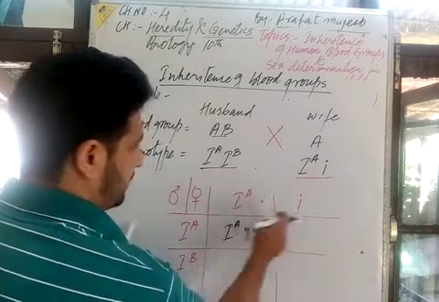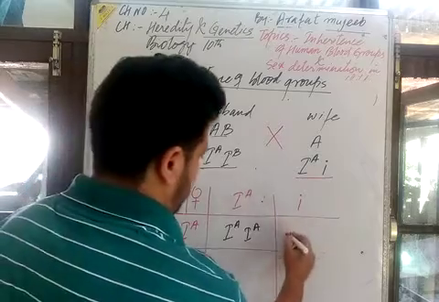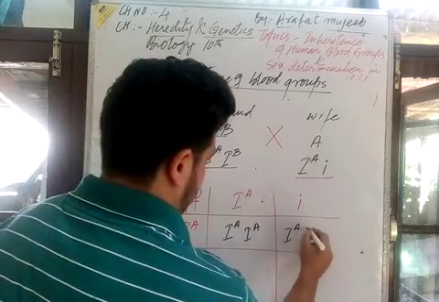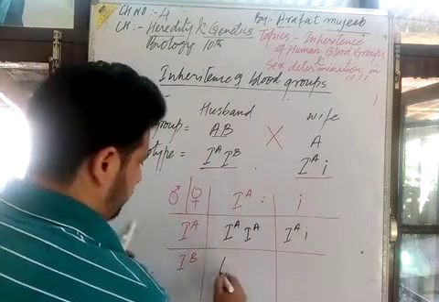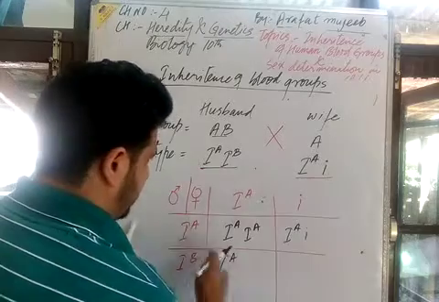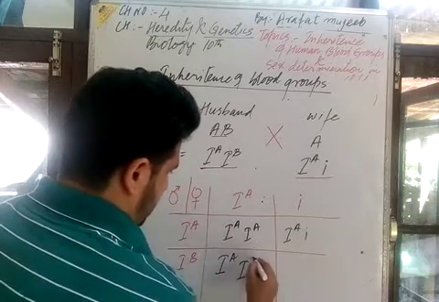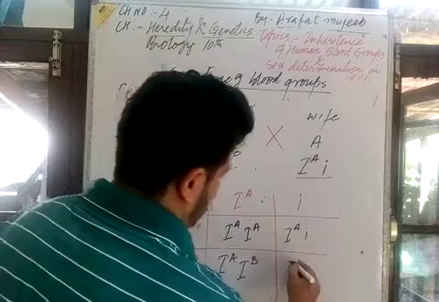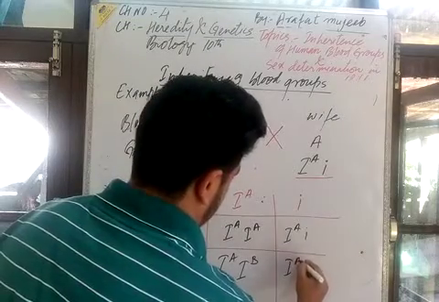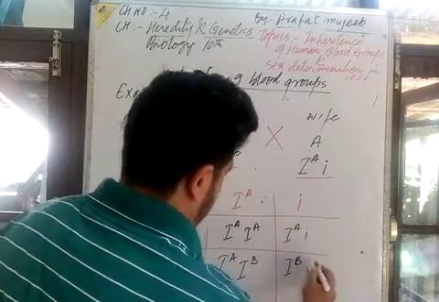Here is the genotype IA i. Here is another cross, IA IB. Here is another cross, IB i.